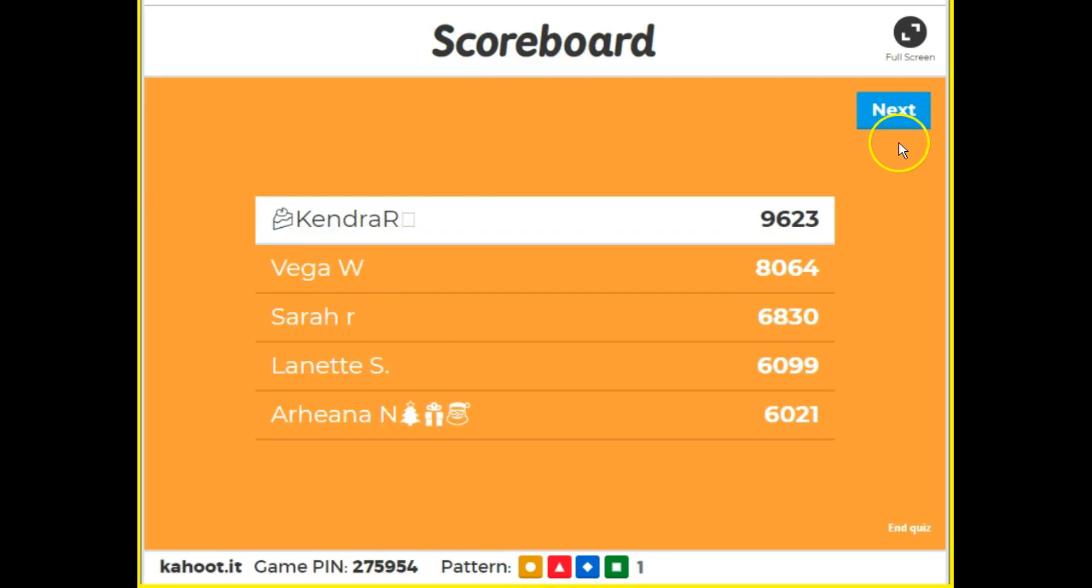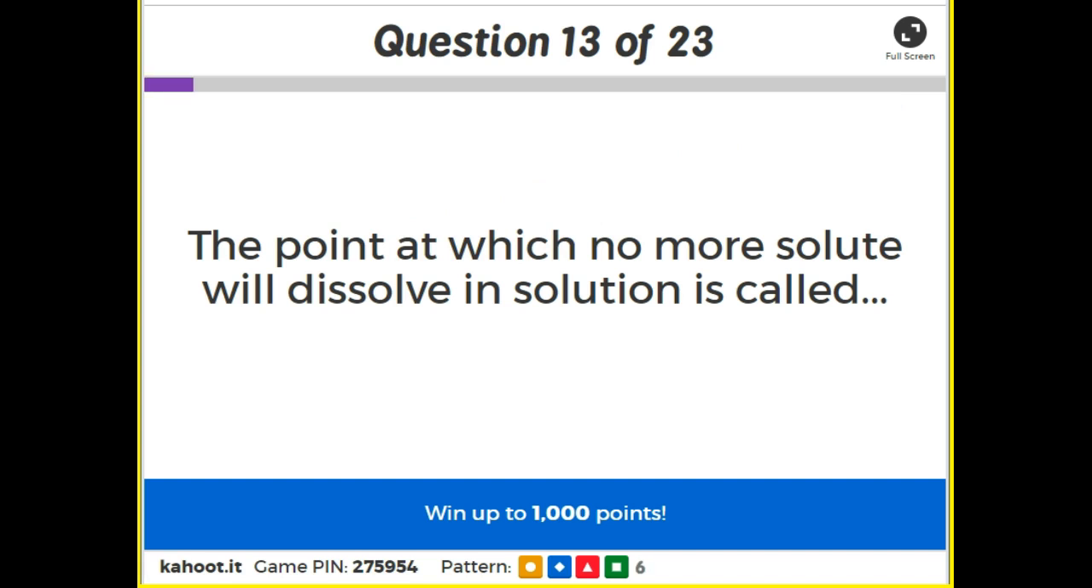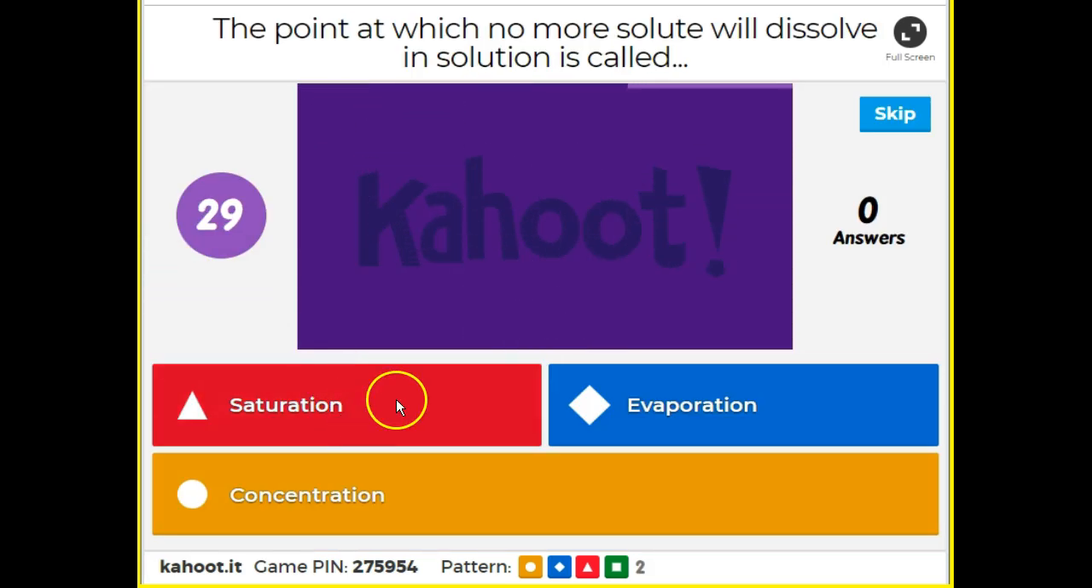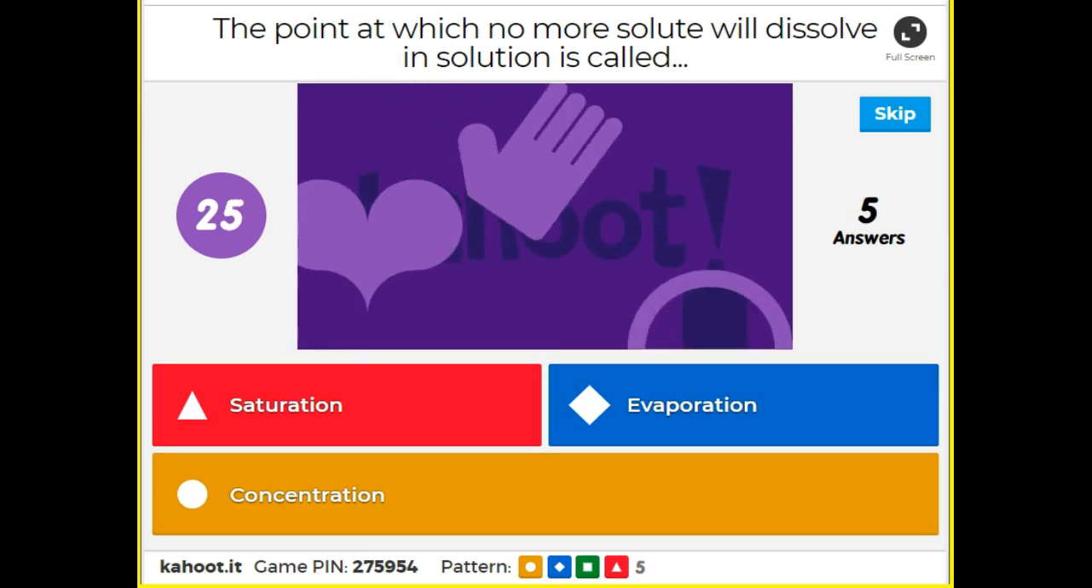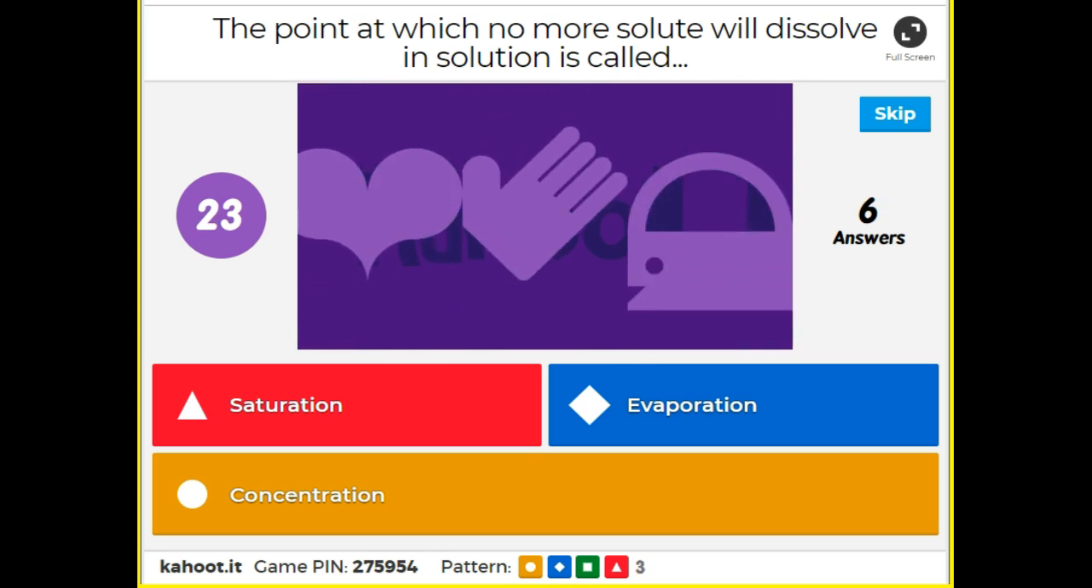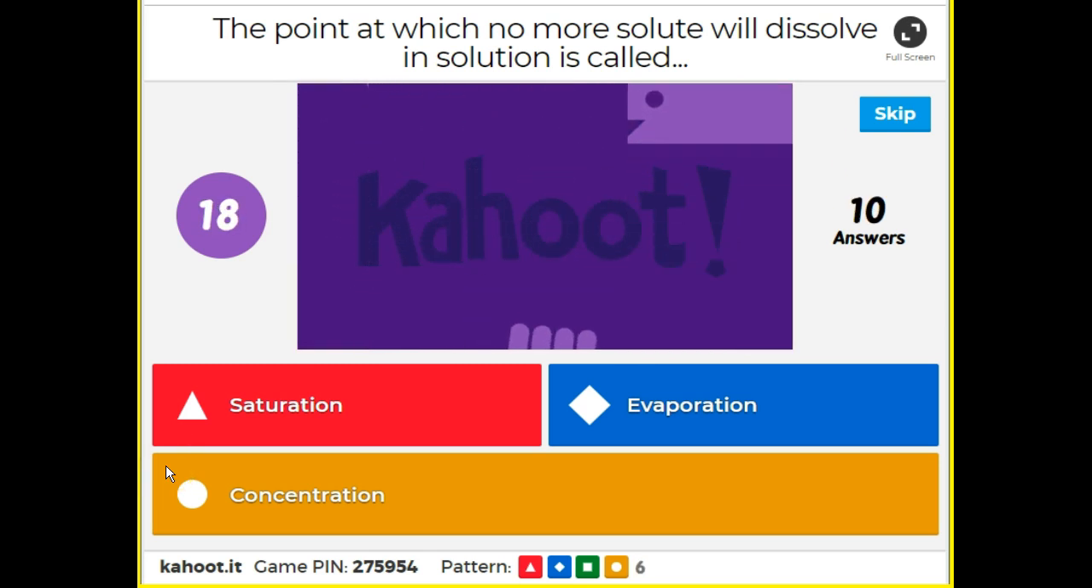All right, guys. Kendra, Vega, Sarah, Sally, Ariana still on the leaderboard. The point at which no more solute will even dissolve in a solution is called what? Saturation, evaporation, or concentration? What is that called? 20 seconds.